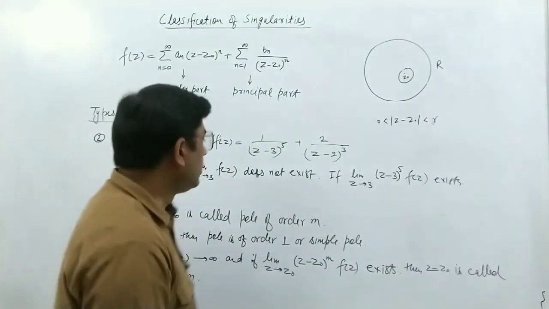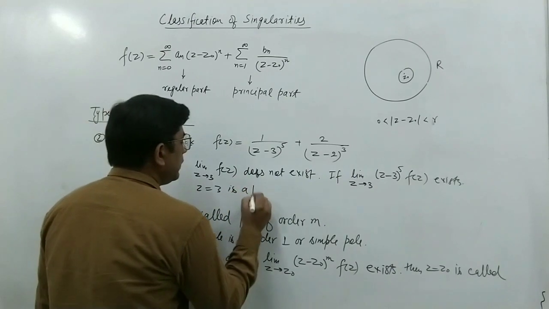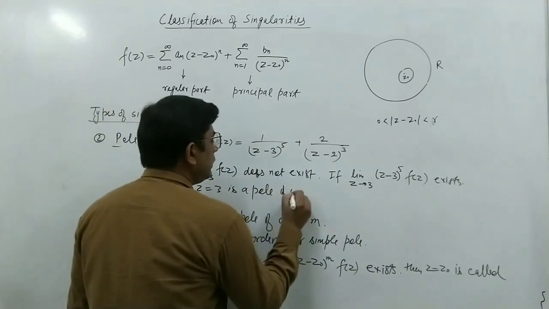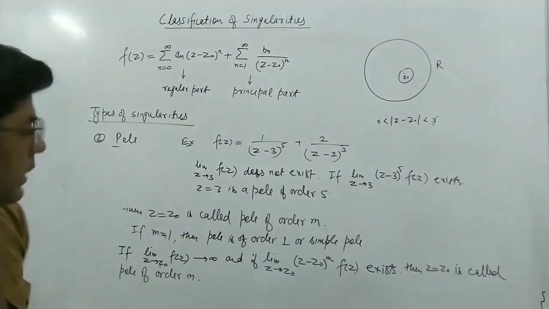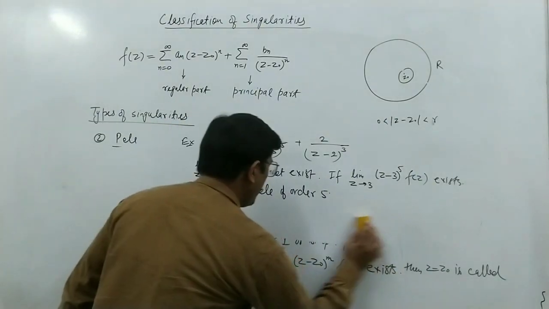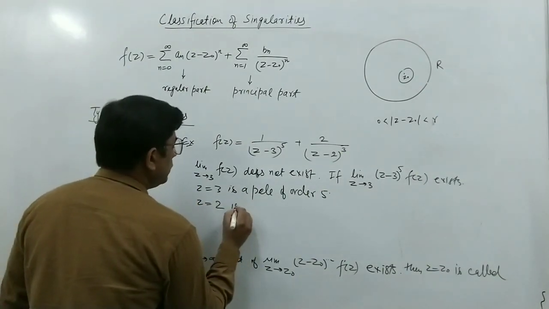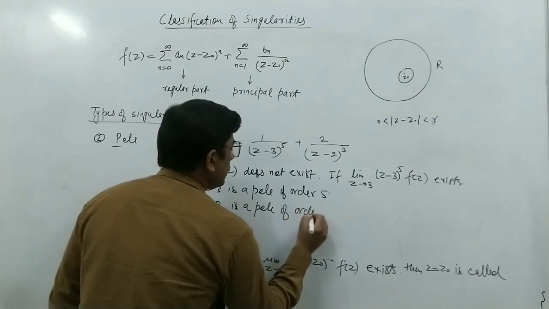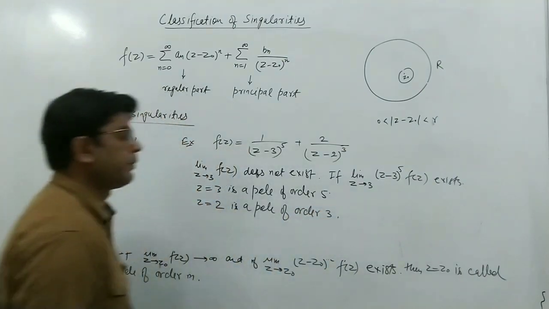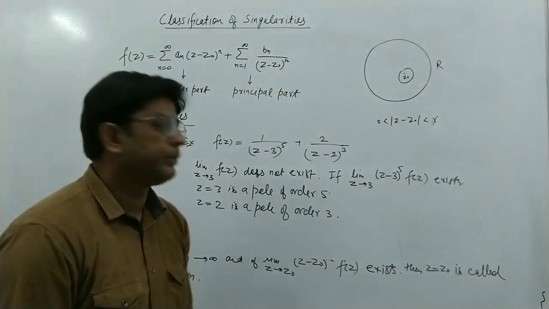So z equal to 3 is a pole of order 5 and z equal to 2 is a pole of order 3. These are the two poles here.